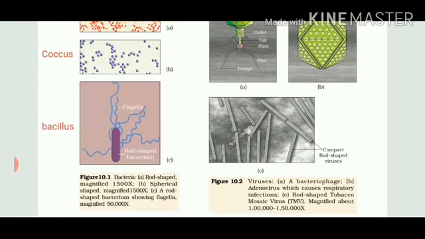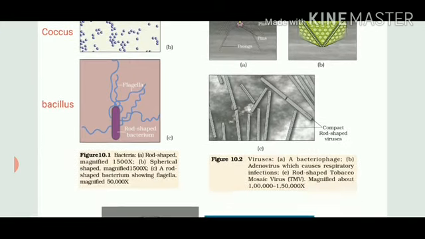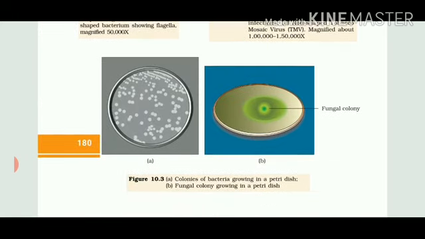Then B is adenovirus, which causes respiratory infection. So this is a diagram of adenovirus. Last is the rod shaped TMV, tobacco mosaic virus, which is causing several disorders. After this, figure 10.3 talks about colonies of bacteria and fungi. So they can be grown in the laboratory. Petri dish you are all familiar with.